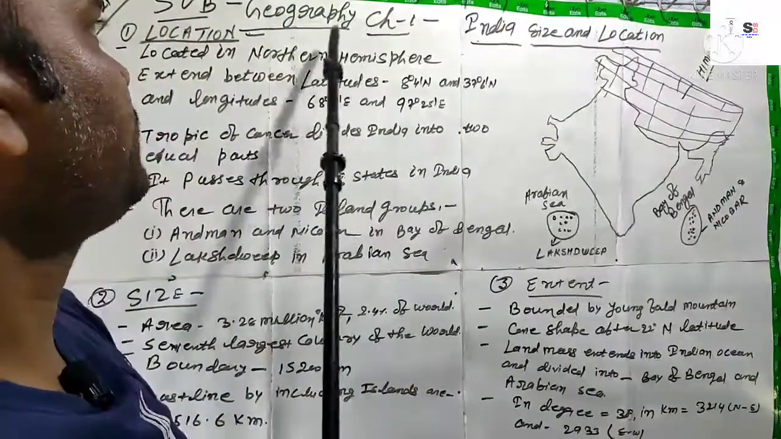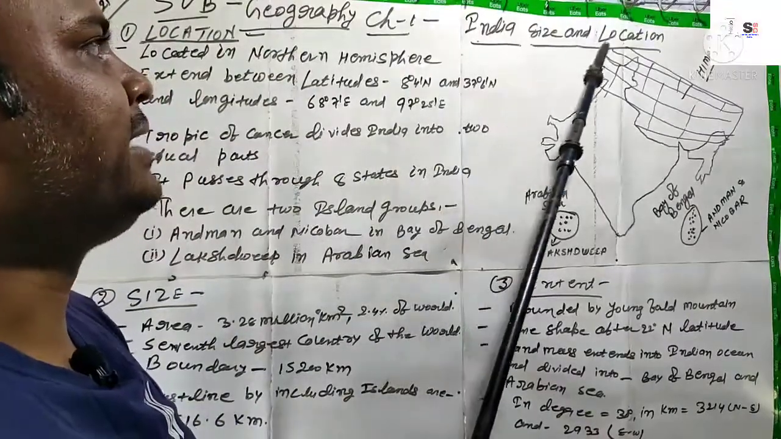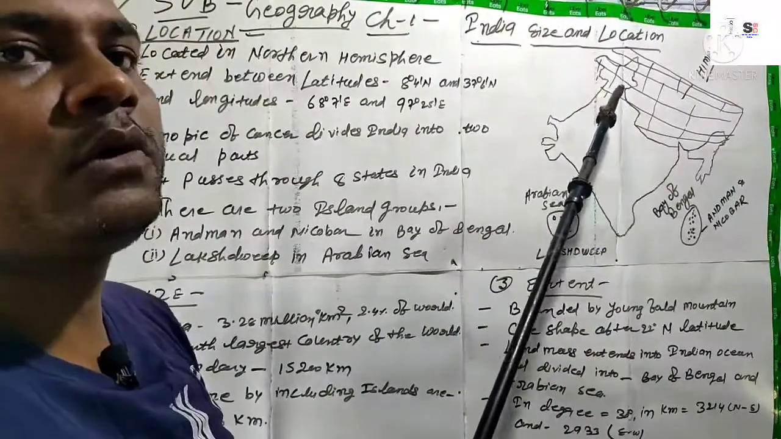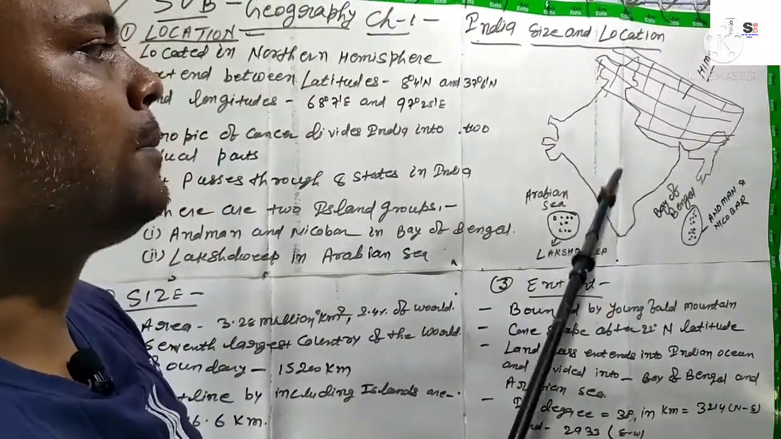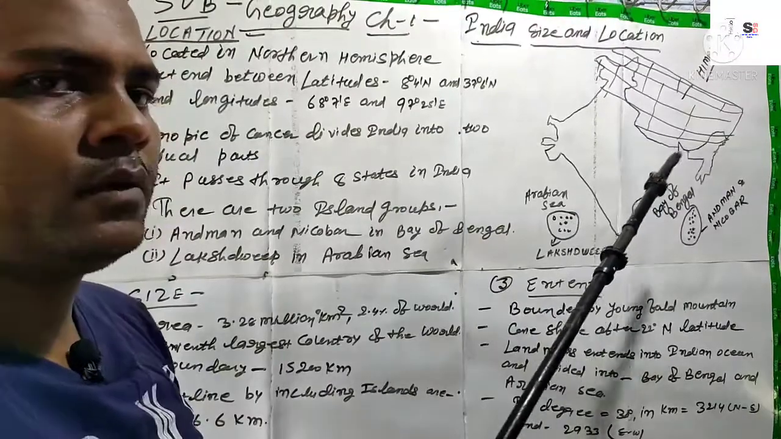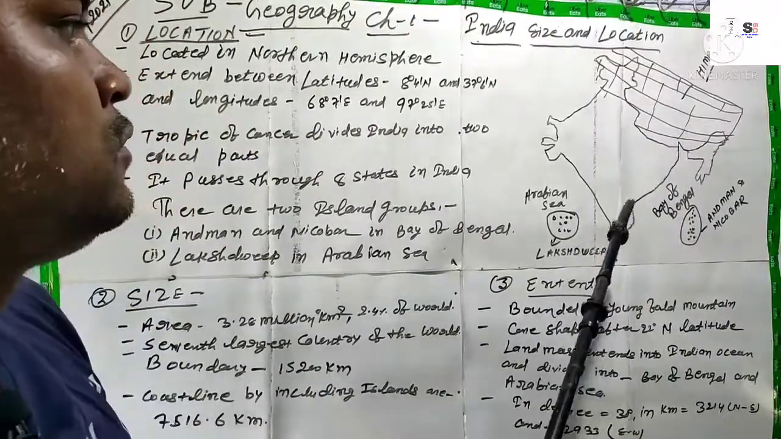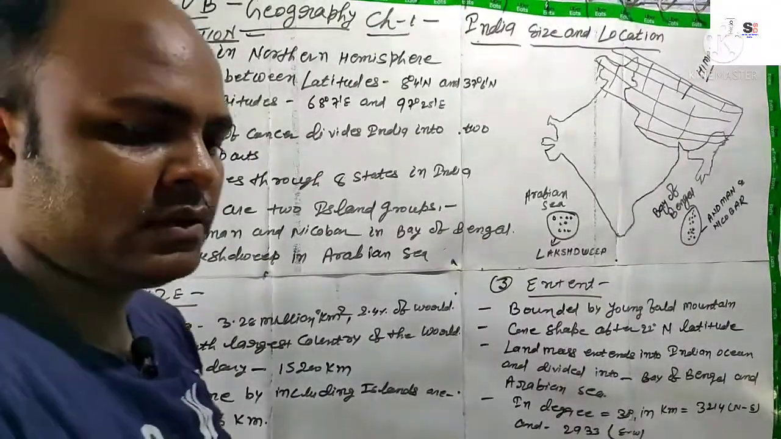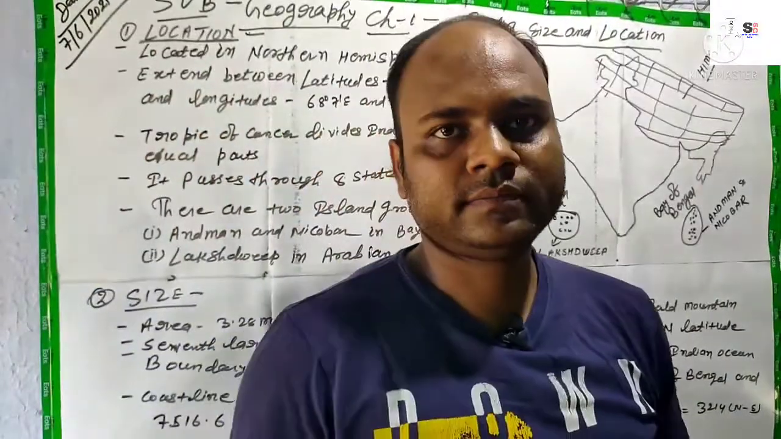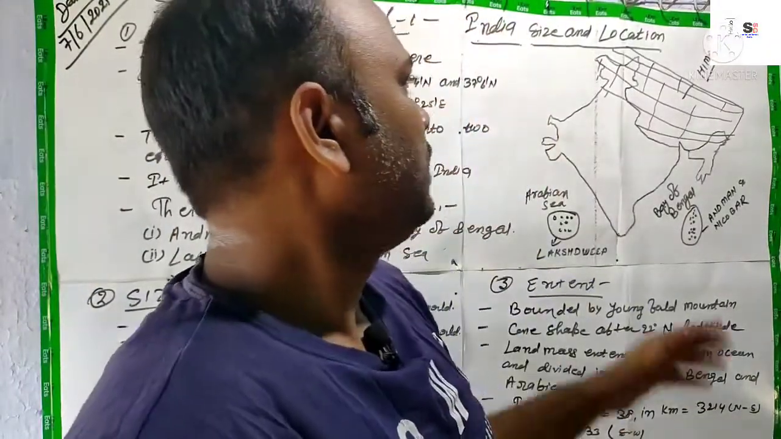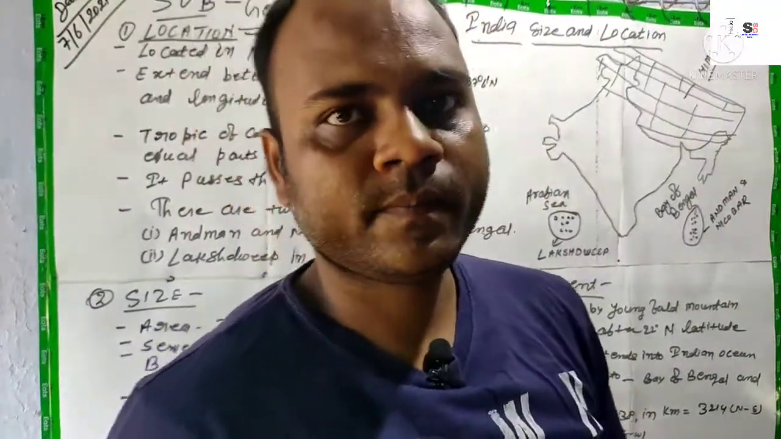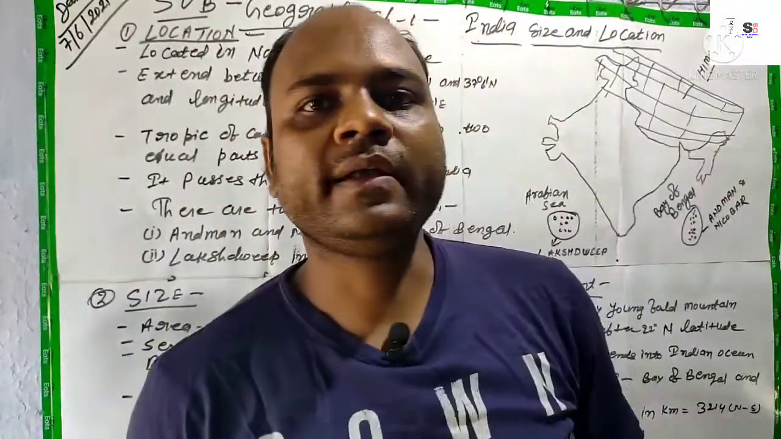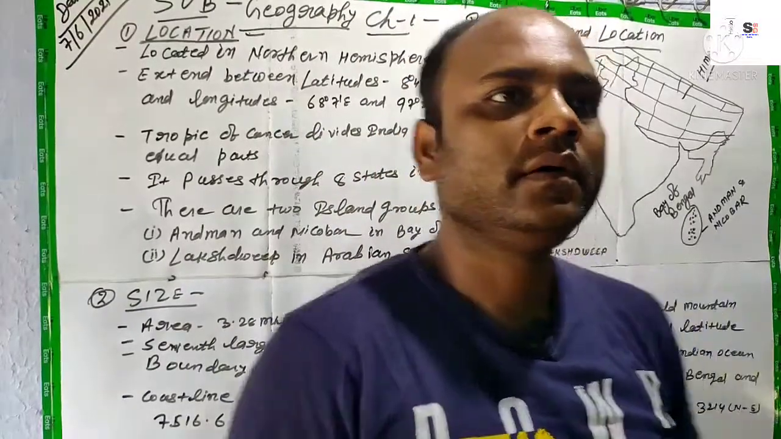So your first chapter from geography, that is India: Size and Location, that I am going to discuss with all of you. You can see here, this is the map of India. First thing, you must all know that India is located in the northern hemisphere, isn't it?